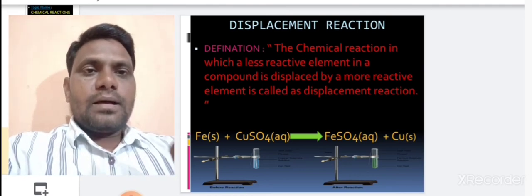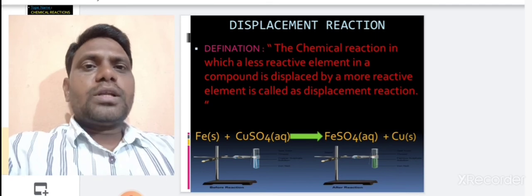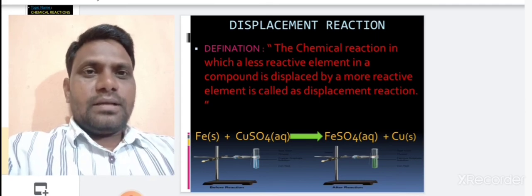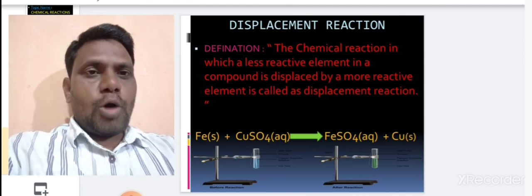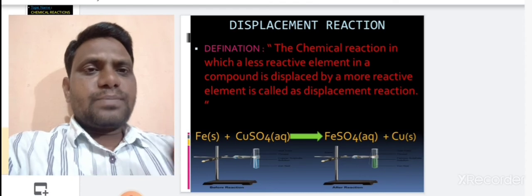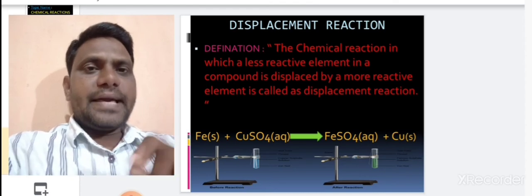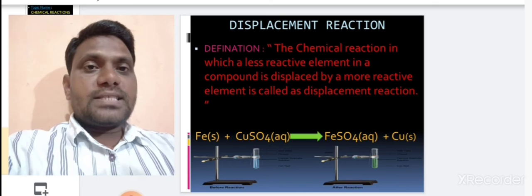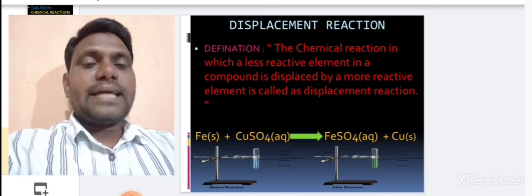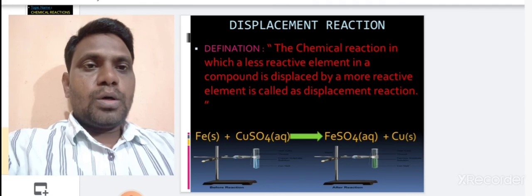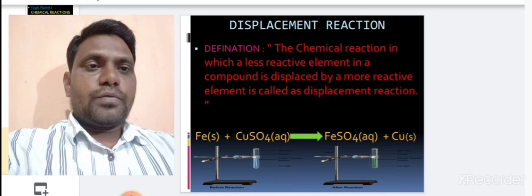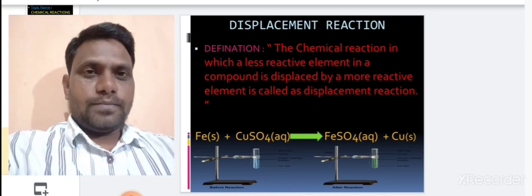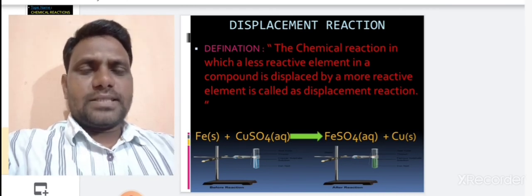Here iron is a more reactive element than copper, and that's why copper is displaced by iron, because copper is a less reactive element than iron. So copper is displaced by iron, and that's why there is formation of ferrous sulfate along with copper. What is meant by displacement reaction?